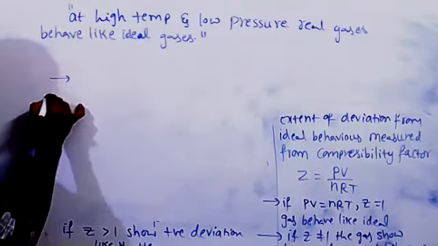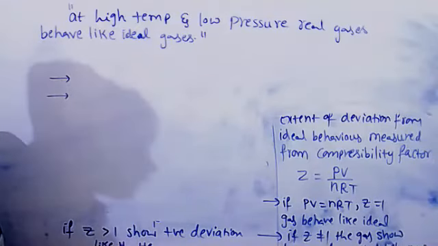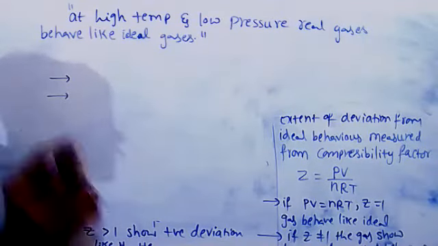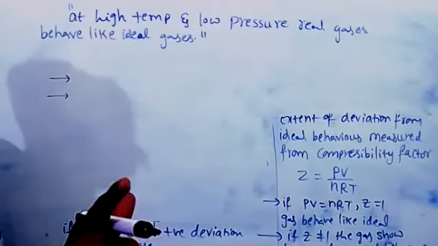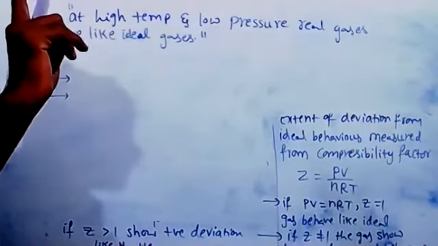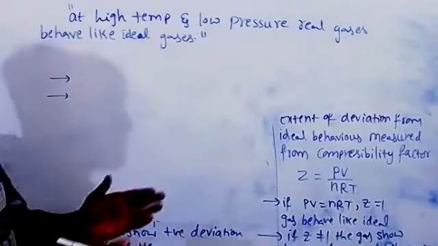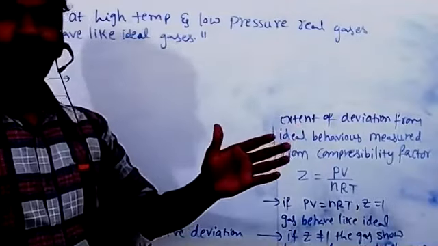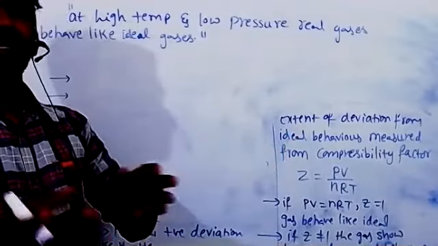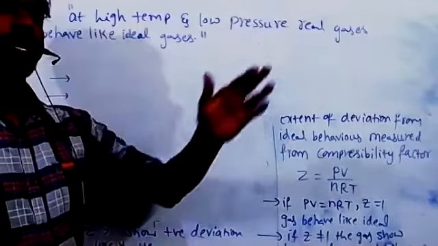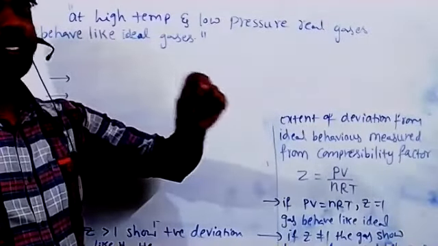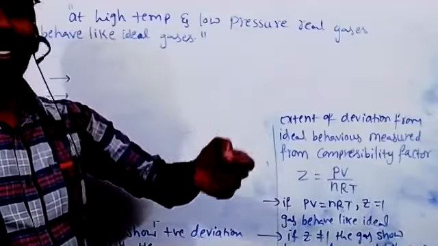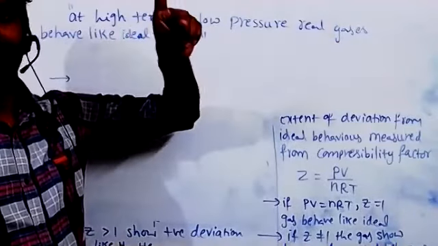In the kinetic theory of gases, two assumptions are given. The first assumption is that the volume of a gas molecule is neglected when compared to the total volume of the gas. Okay, that is correct. If temperature is high, gas expands. Even a small amount of gas, 5 grams, 10 grams, occupies a large amount of space at high temperature. So at that time, the volume of a gas molecule we can neglect when compared with the total volume of the gas.